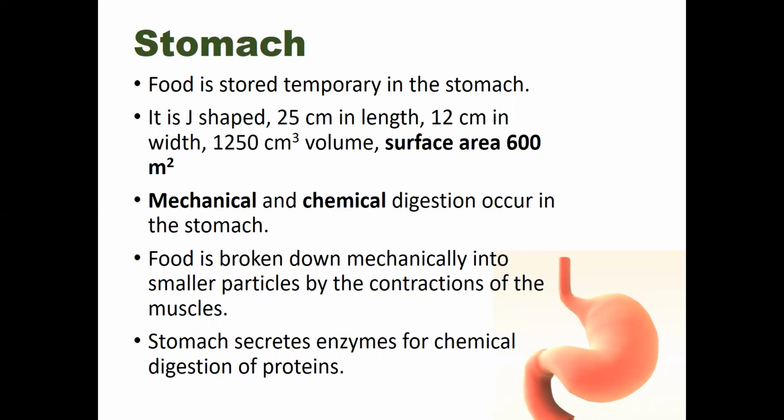The wall of the stomach is very thick and muscular. The inner surface of the stomach has numerous gastric glands. Continuous contraction and relaxation of the muscular wall turns food material into a pulp or semi-fluid mass, which is called chyme. The juice secreted from the gastric glands helps in food digestion, and the stomach secretes enzymes for chemical digestion of proteins.